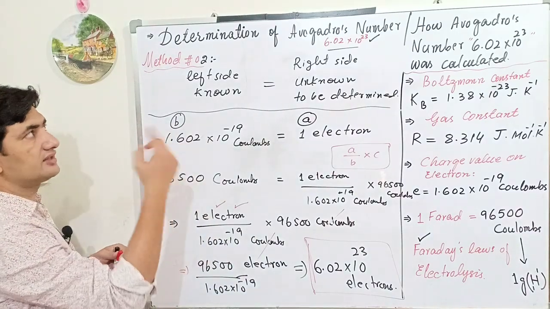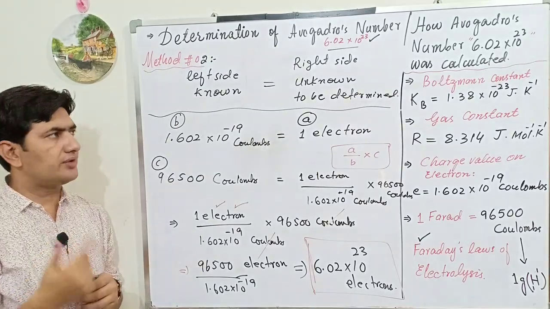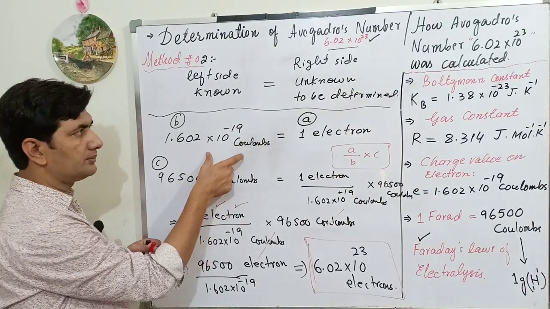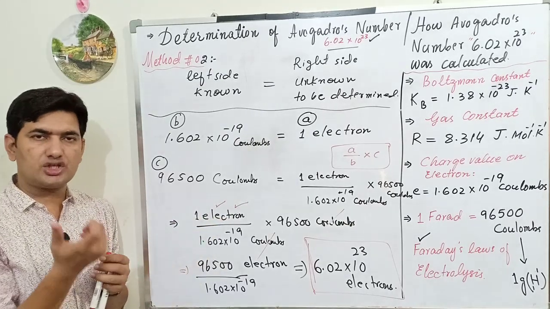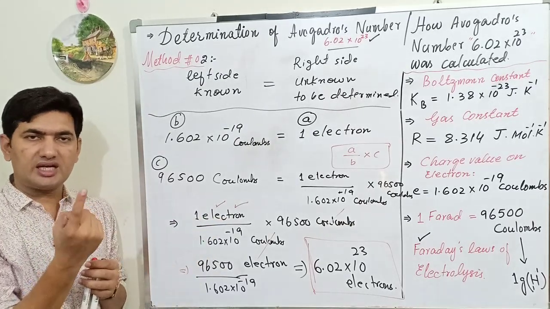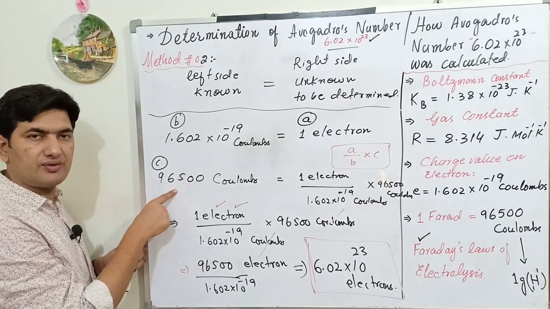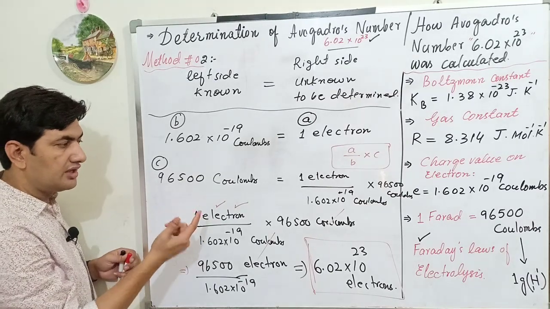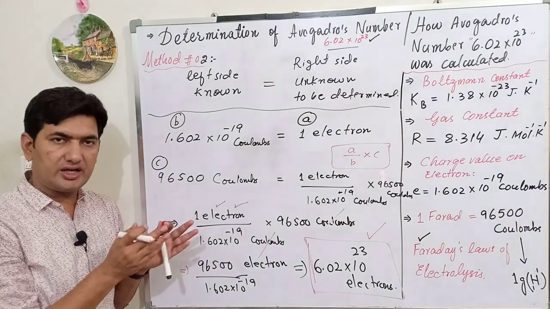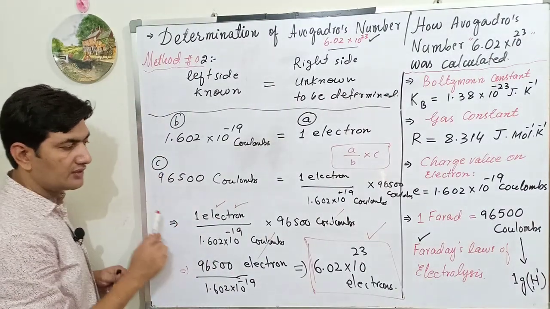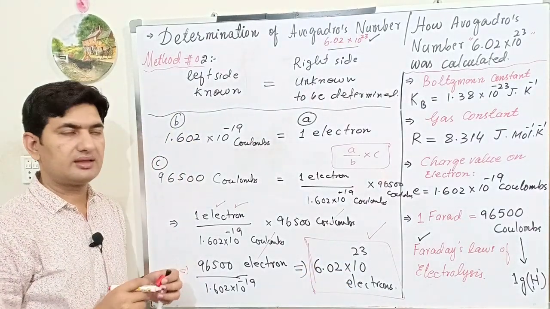Now in this second method I have used the charge value of an electron and the amount of coulombs provided by Faraday during his experiment. 1 gram of hydrogen used how many coulombs of electric current? 96,500 coulombs. How many particles are present in that 1 mole of hydrogen? That value was equal to 6.02 × 10^23 electrons.